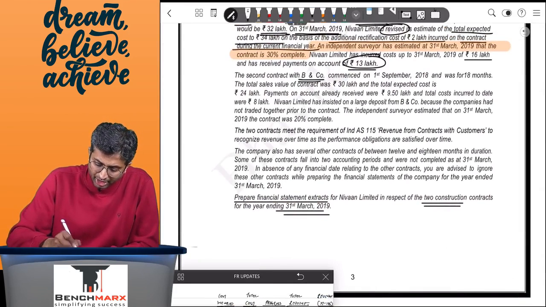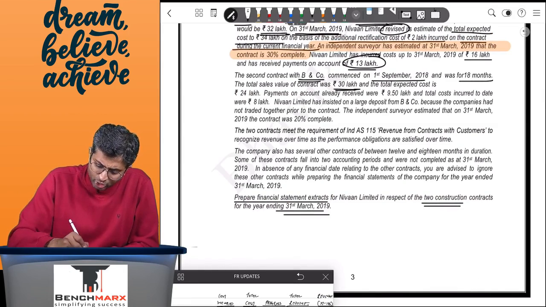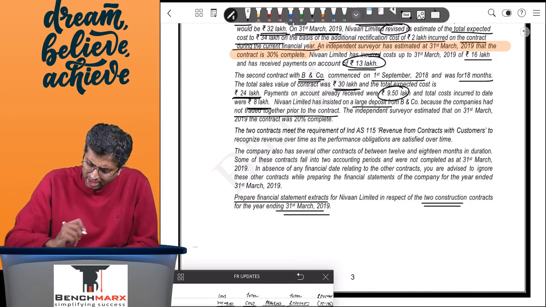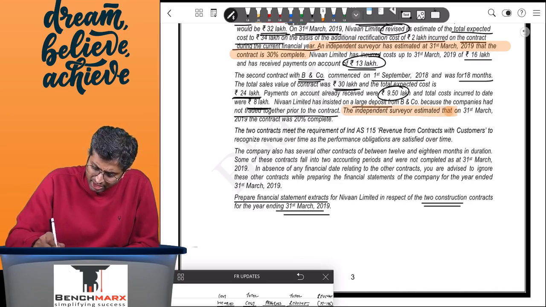So the second contract of B and company commenced on 1st September 18 and it was for 18 months. The total sales value was 30 lakhs and total expected cost is 24 lakhs. Okay, the payments on account received were 9.5 and the cost incurred was 8 lakhs. Diwan has insisted on a large deposit because the companies had not traded together prior to the contract. The independent surveyor estimated that the contract was 20% complete.